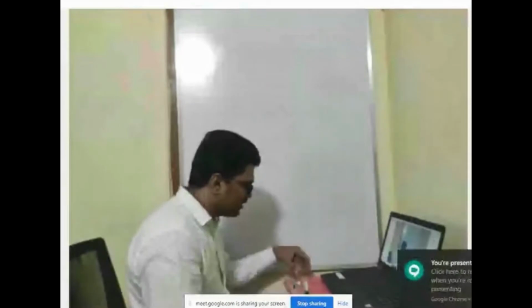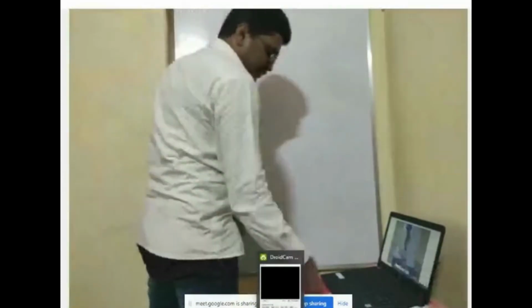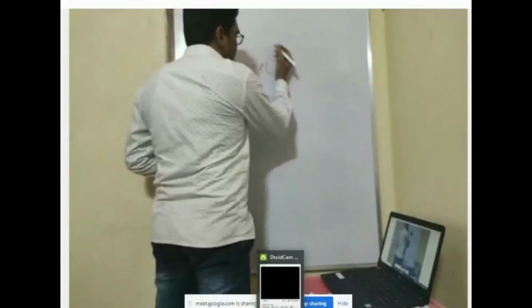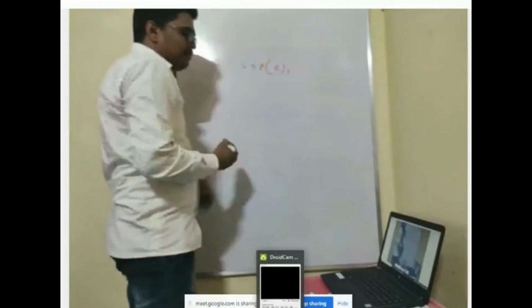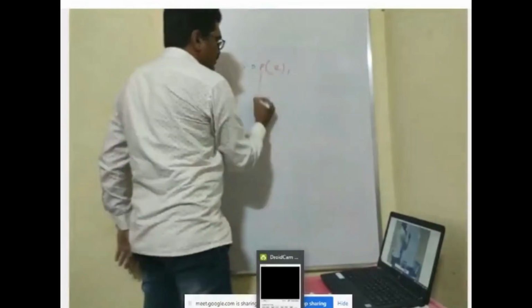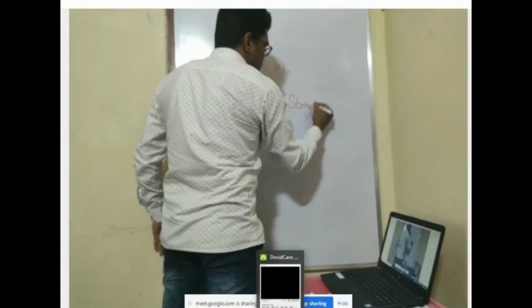Okay, I'll tell you. See, whenever you are printing an object in a println statement, Java will automatically call a method called toString. This we already discussed.